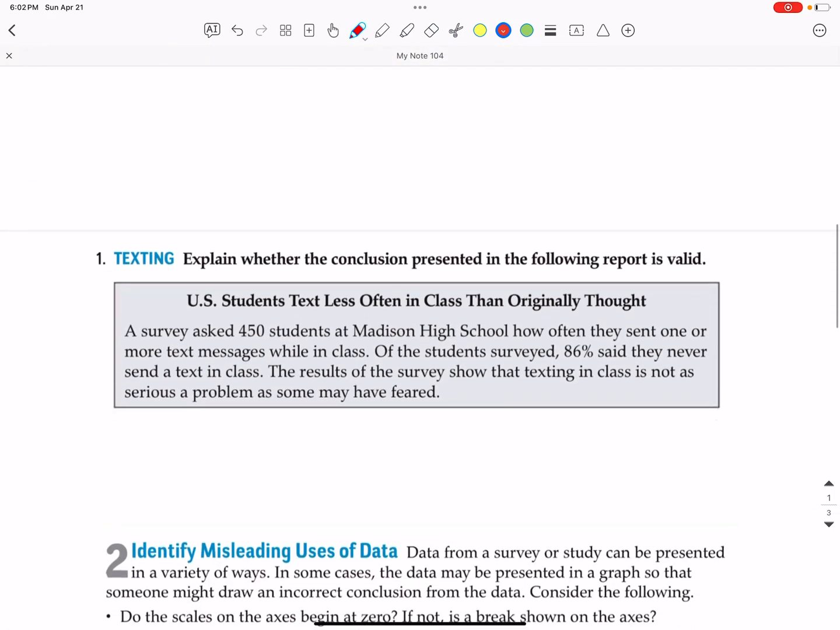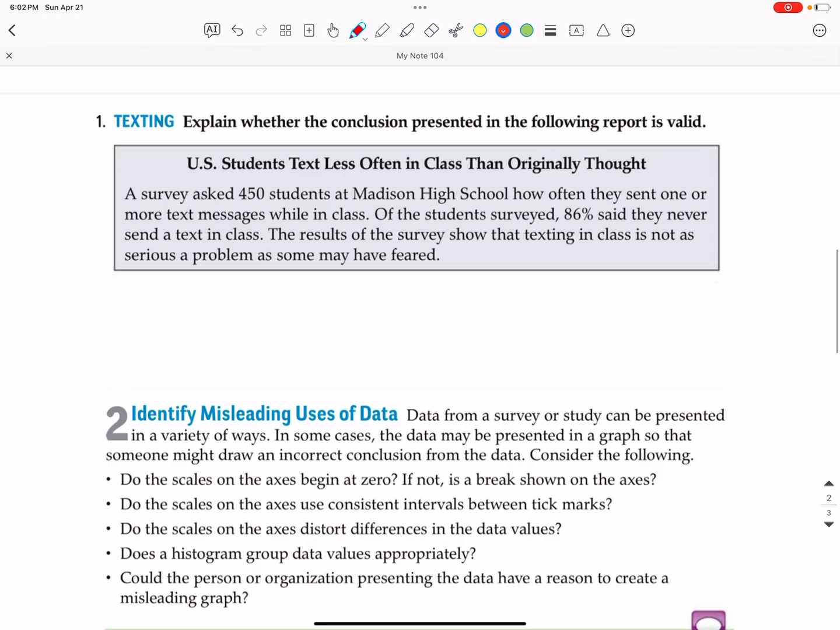Let's look at another one. Explain whether the conclusion presented in the following report is valid. U.S. students text less often in class than originally thought. A survey asked 450 students at Madison High School how often they sent one or more text messages while in class. Of the students surveyed, 86% said they never send a text message in class. The results of the survey show that texting in class is not a serious problem as some may have feared.